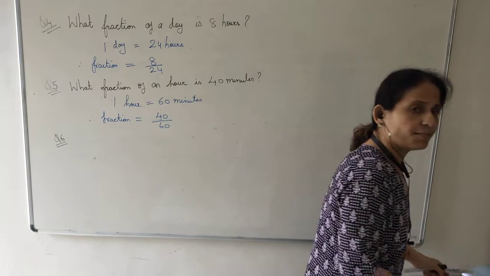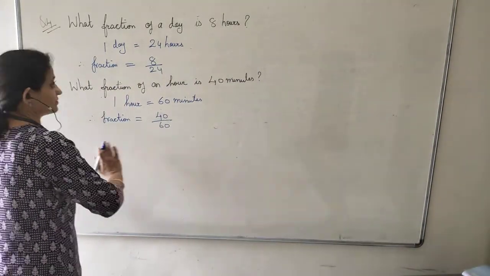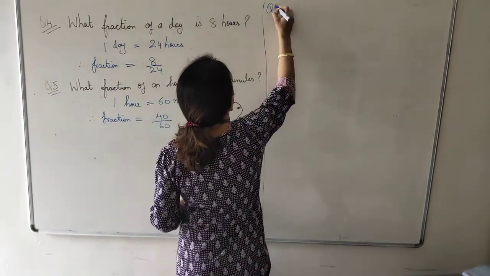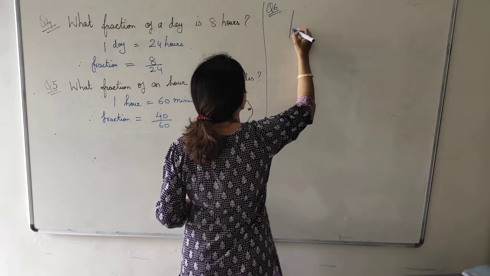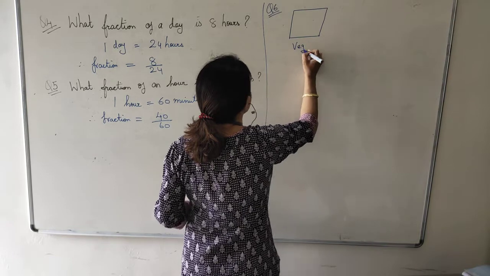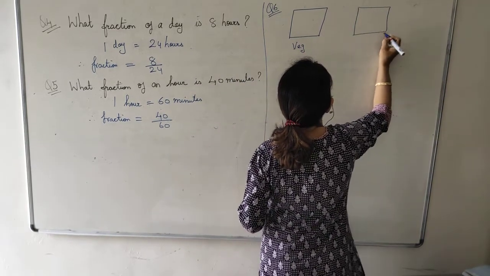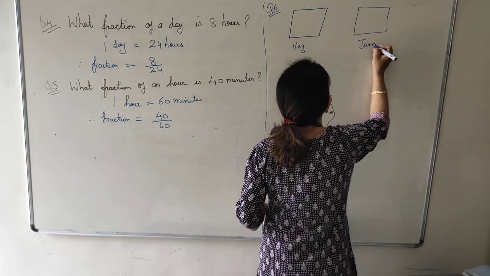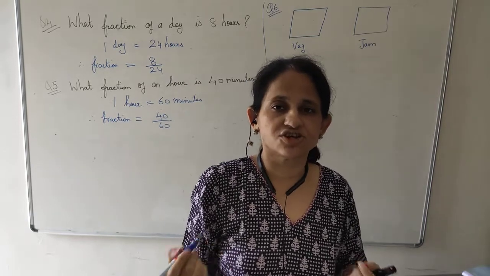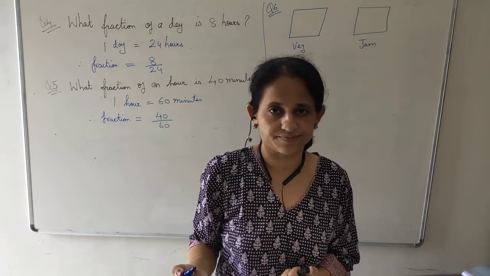Now, Arya got how many sandwiches? I'll write here. Arya got 2 sandwiches. This was a vegetable sandwich and the other was a jam sandwich. Clear? Now, she was very genuine and she shared her sandwich with her friends Abhimanyu and Vivek.